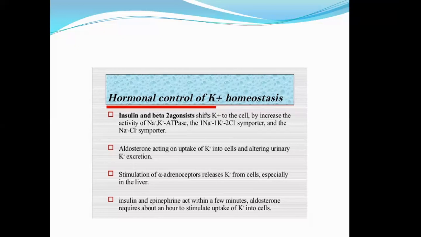Before administering aldosterone supplements or aldosterone stimulators, you should start the insulin or beta 2 agonist. If you start the insulin and beta 2 agonist, the potassium will be shifted back into the cells, and the level will be maintained. After that, you can administer aldosterone.